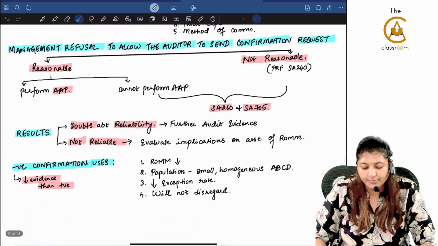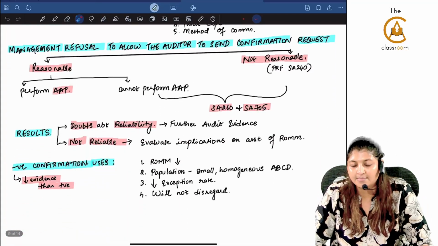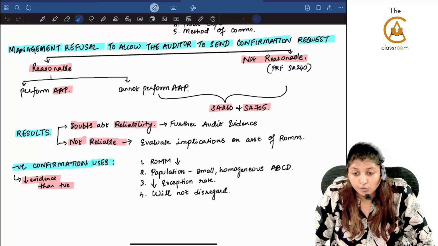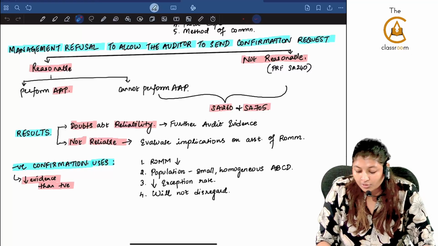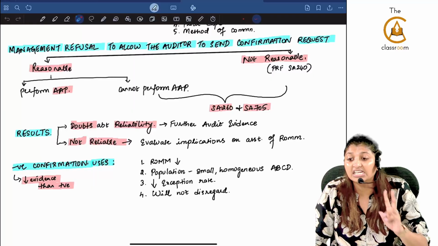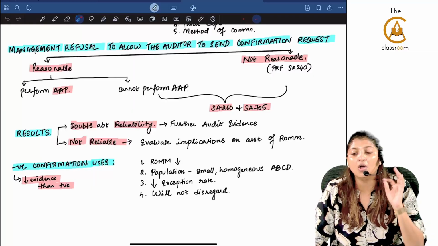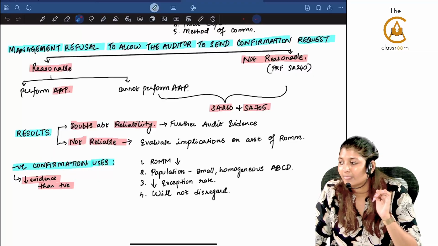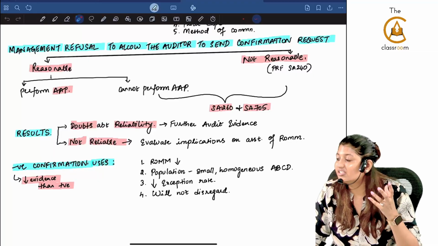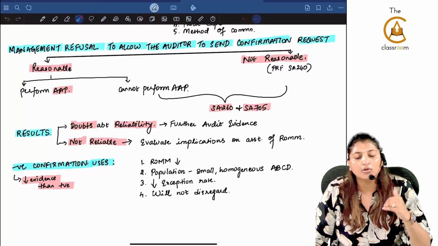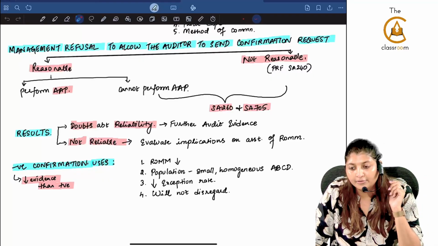Very, very good. Now when you go and ask the management, is the management going to say yes, yes, you disturb whomever you want? They are going to refuse. So management's refusal to allow the auditor to send the confirmation request. Now what are you going to see? Whether it is reasonable or not. What example did I tell you for that reasonableness? If there are fights, or there is a legal suit, or there is a dispute between 2 people, then don't go and ask them. Of course they are not going to respond to you.